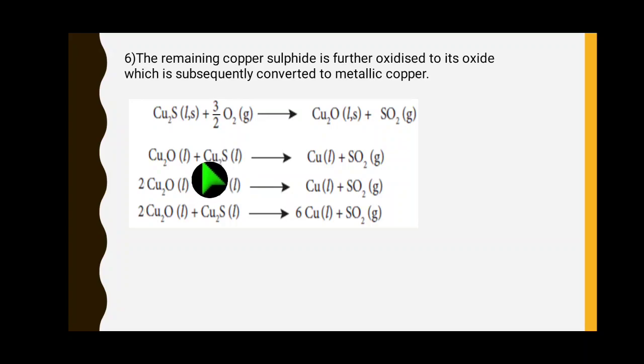From that we can get copper, so copper and sulfur takes oxygen, giving sulfur dioxide. So how to balance this equation? Here on the right side we see copper only 1, but left side 2, plus 2, 4 copper, left side 1 oxygen, right side 2 oxygen. So first we see the copper.